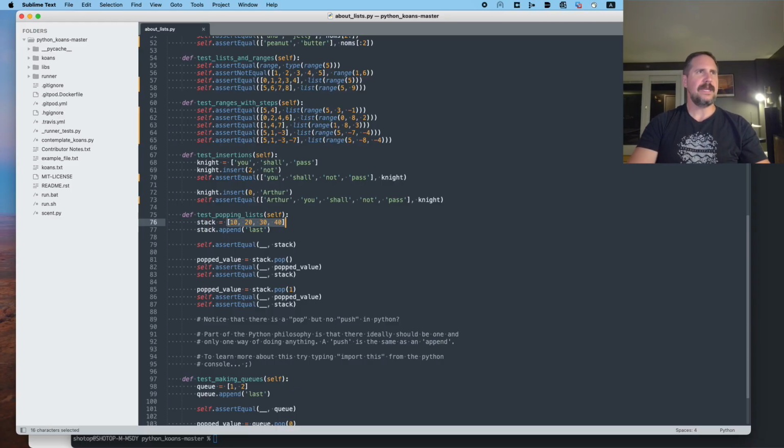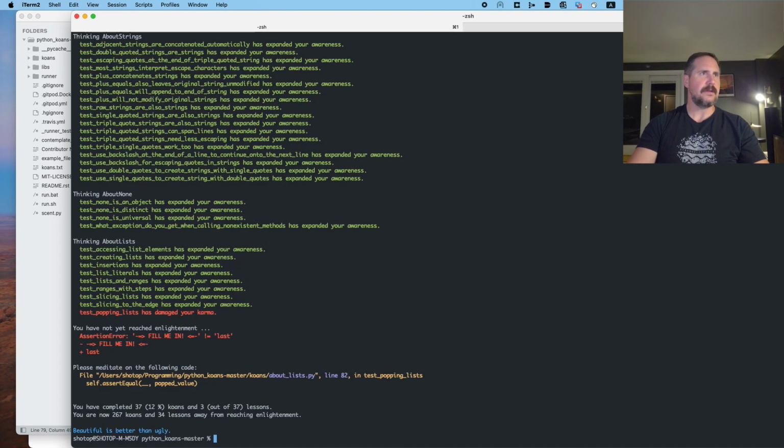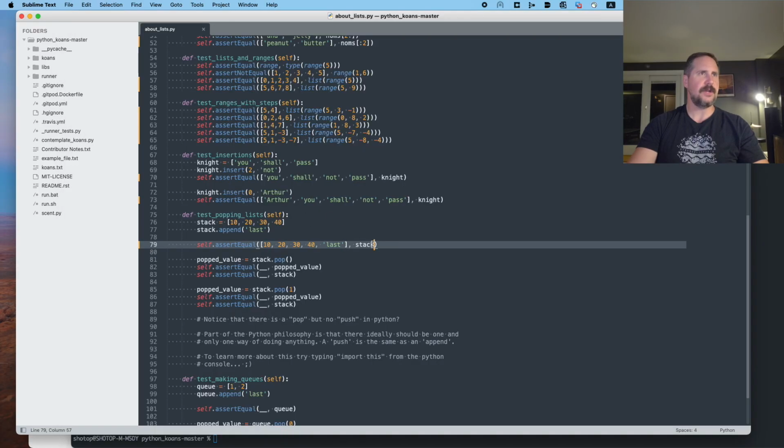And we have appended to the last position in that stack list the string last, okay? So we're going to take the value that we originally started with, and then remember we appended to it the string last.